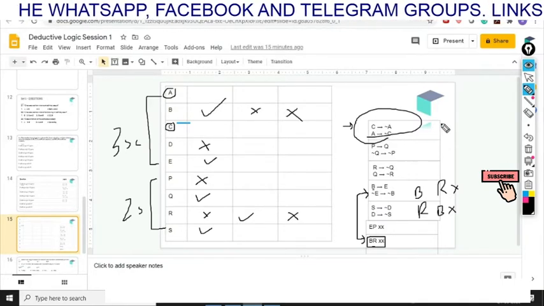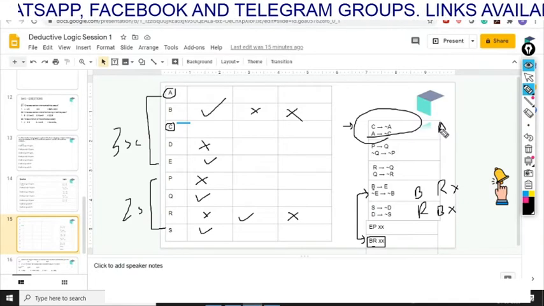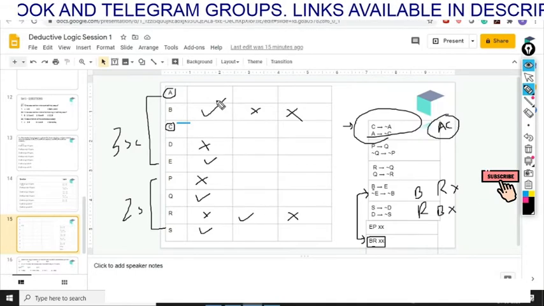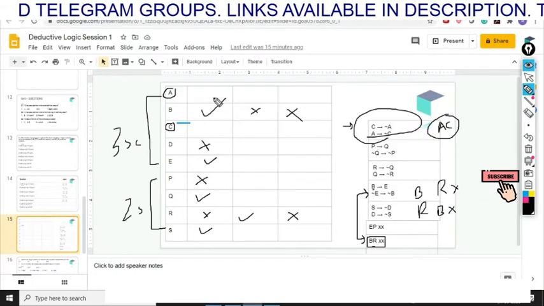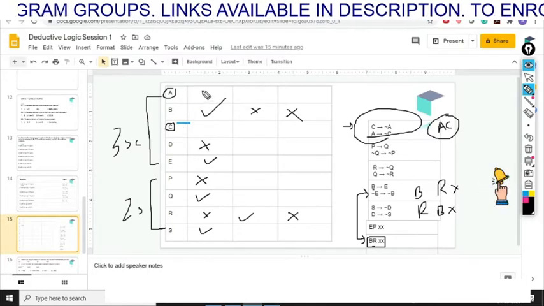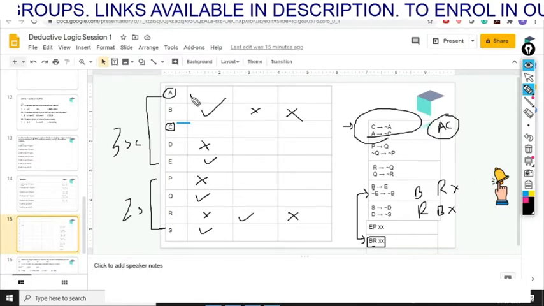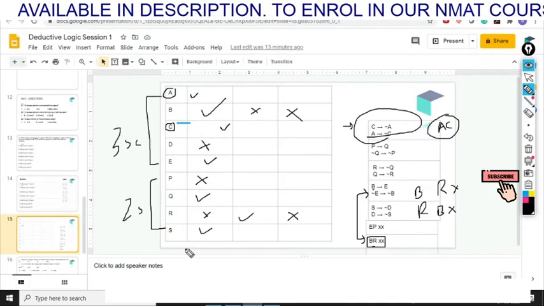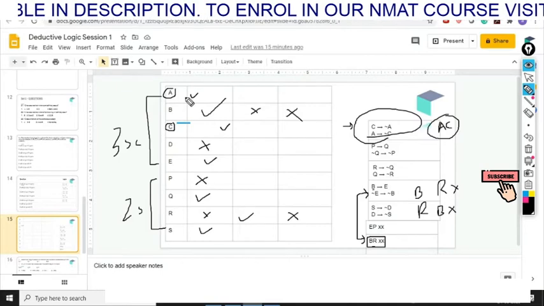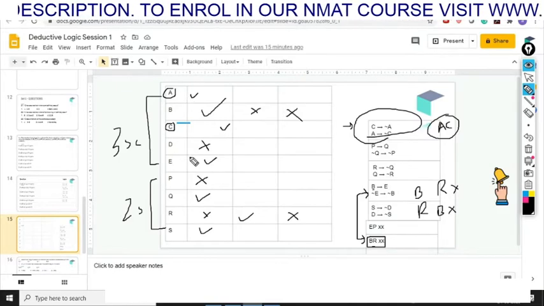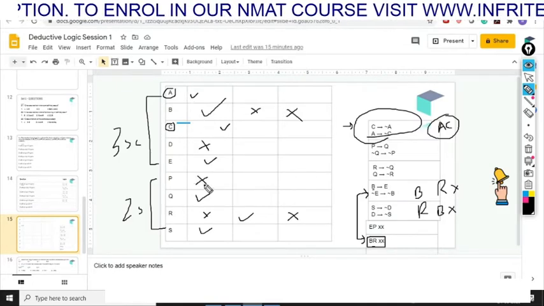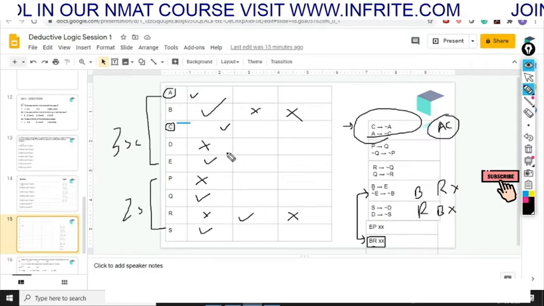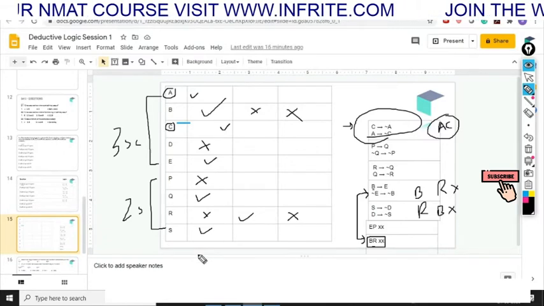There can be another condition that A and C both are not a part of the team, but since in the first case we are at a juncture where we cannot go ahead with a team which does not have A and C both, there will be one team which has A and one team which has C. So the team which has A will be A, E and B with the students Q and S, and the team which has C will be C, B and E with Q and S. So those are the two teams which we have.